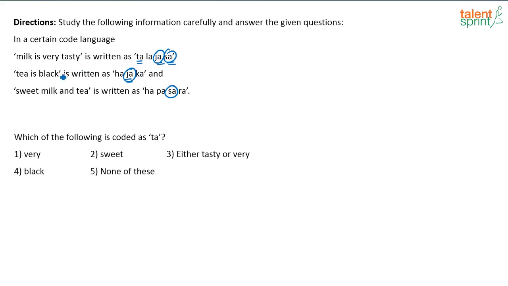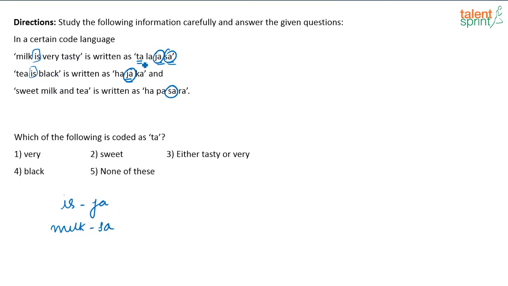Now, which are the words that are there in the other sentences as well? Here, milk is very tasty, tea is black. So the common thing here is 'is', right? So the code for 'is' might be JA. Similarly, if you compare the first and the third line, milk is very tasty, sweet, milk and tea, obviously milk is coded as SA.